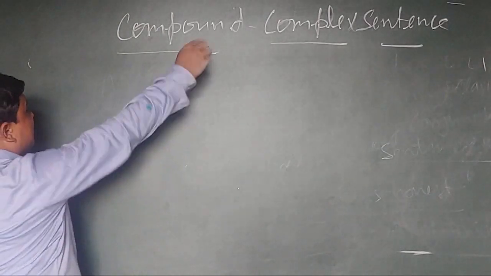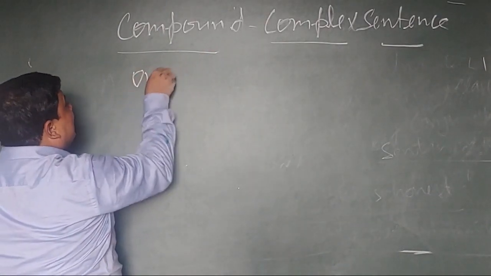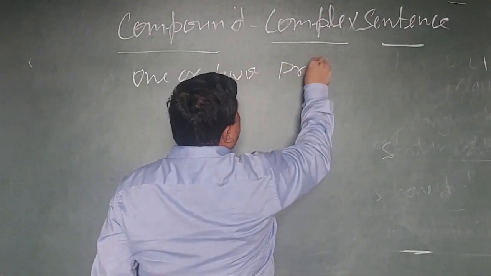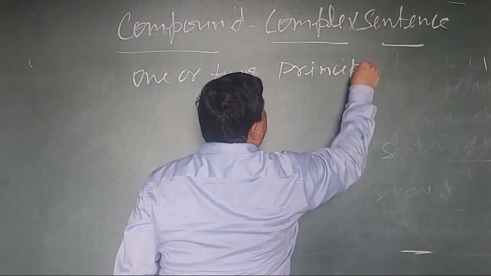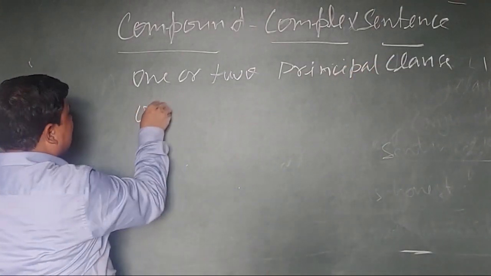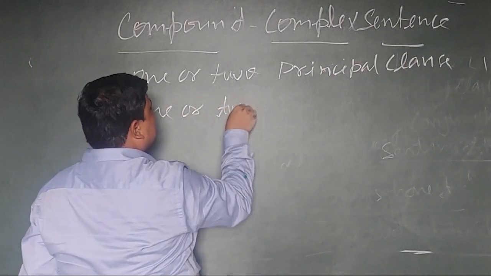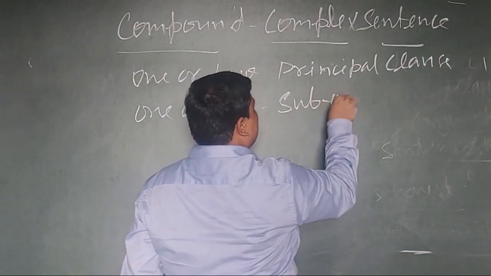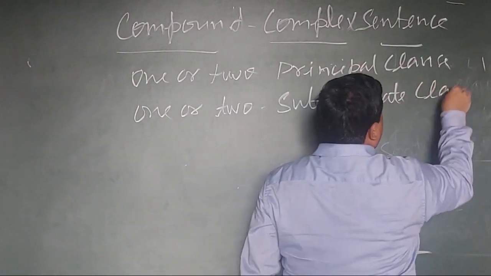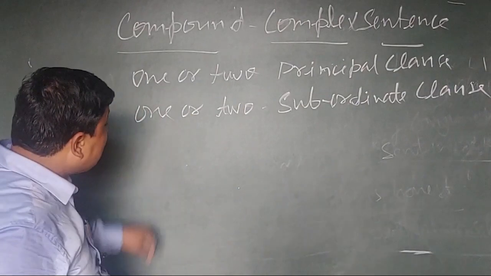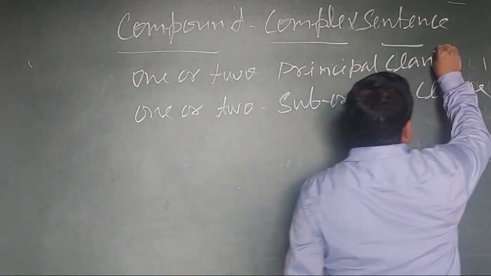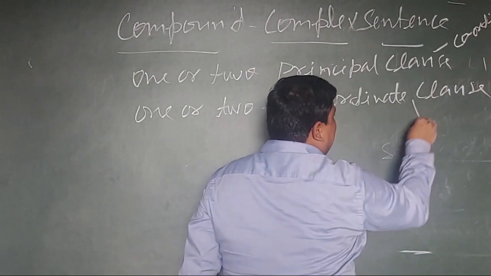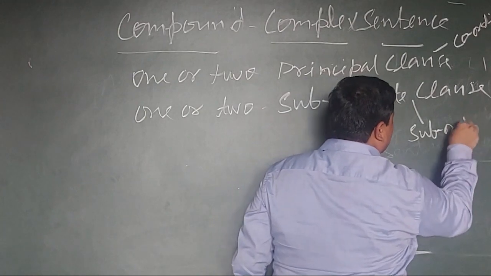It means it should have one or two principal clauses, one or two subordinate clauses, and both kinds of conjunction, coordinating conjunction and subordinating conjunction.